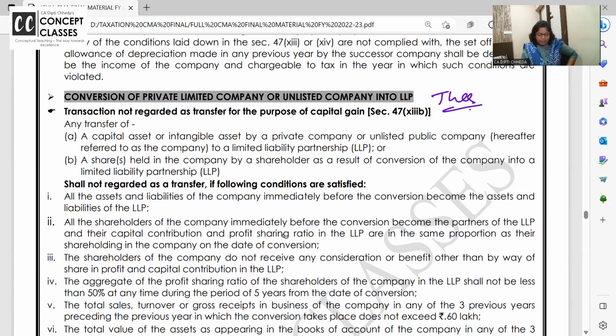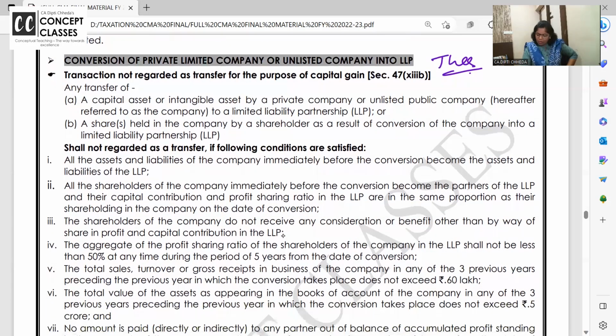Okay. Yeah. Conversion, last one now. Conversion of a private company or unlisted company into LLP.